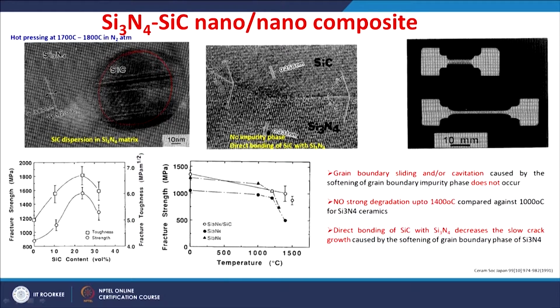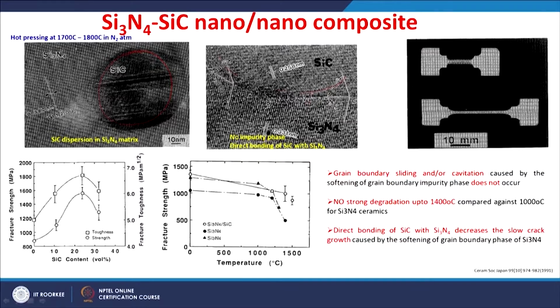So, even higher magnification image shows the silicon carbide grain and silicon nitride grain bonded almost without any impurity phase. So, that means there is a direct bonding between silicon carbide and silicon nitride grains. Actually, such a direct bonding is responsible for improving the mechanical properties even at a higher temperature.